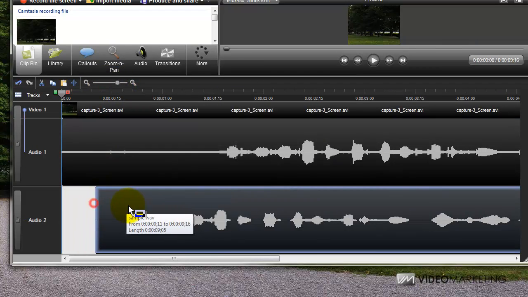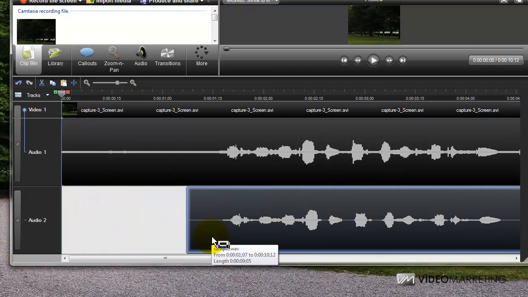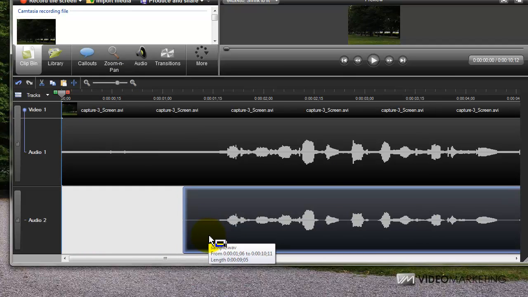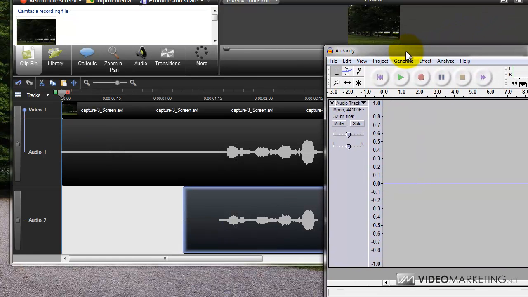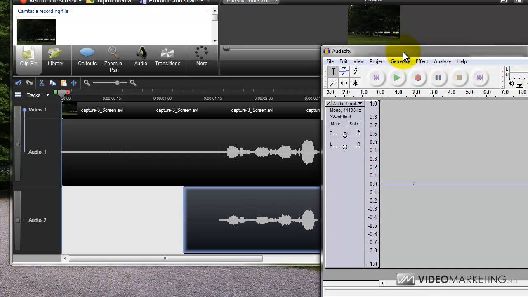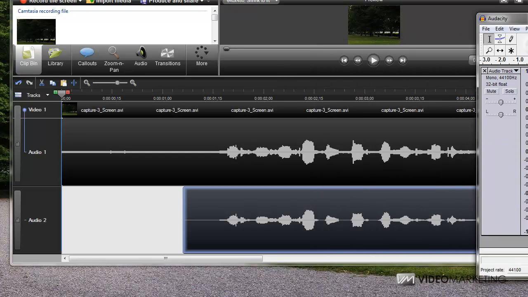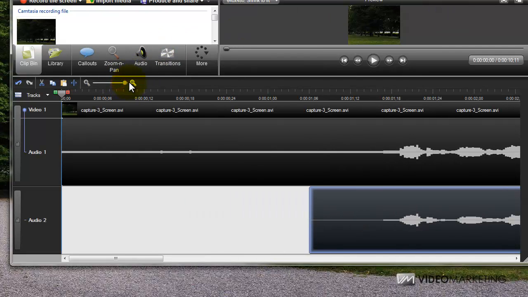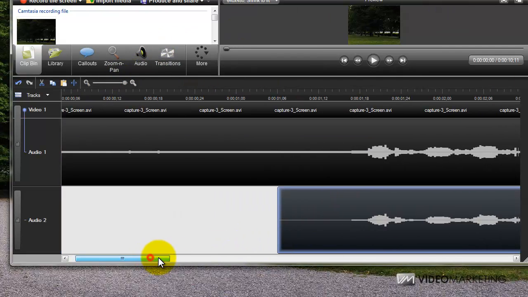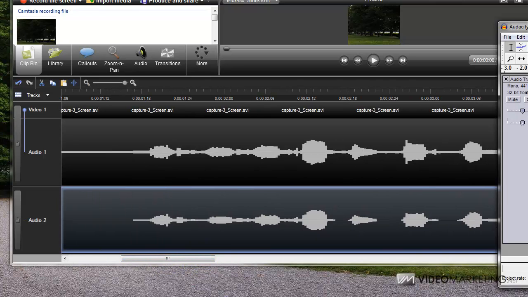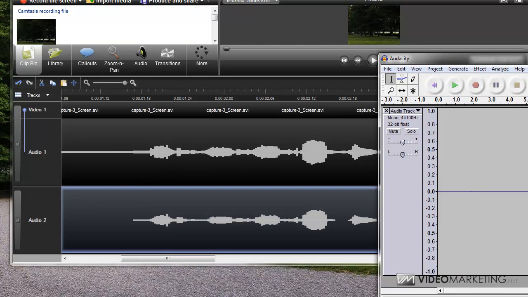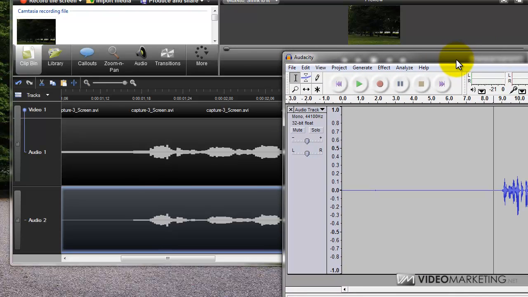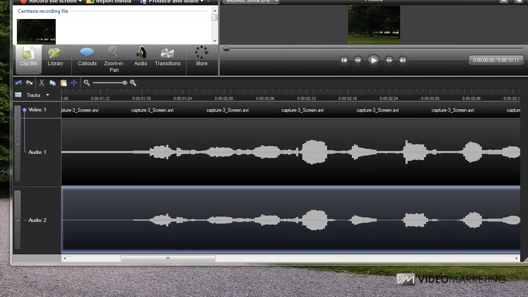So all I have to do is just match this audio track with this audio track. I think that's good enough. Let me just reference it with this window. I think that is a pretty close match, and that would be enough.